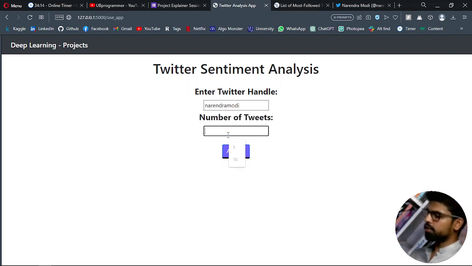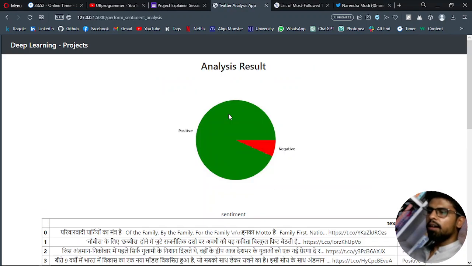Number of tweets, I'll keep it as 30 so that it can get some idea, and I'll just do the analysis now. Okay, so 30 is good, I think. Analyze, and now it will grab these tweets.